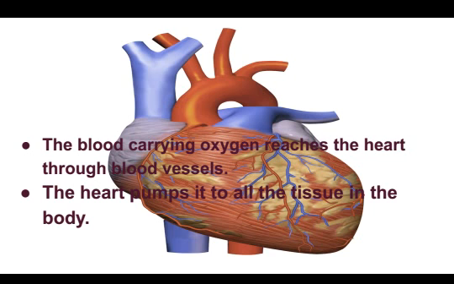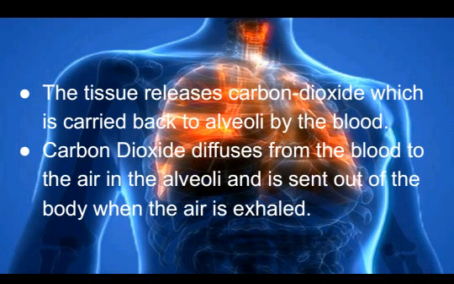The blood carrying oxygen reaches the heart through blood vessels. The heart pumps it to all the tissues in the body. The tissues release carbon dioxide, which is carried back to the alveoli by the blood. Carbon dioxide diffuses from the blood to the air in the alveoli and is sent out of the body when the air is exhaled.